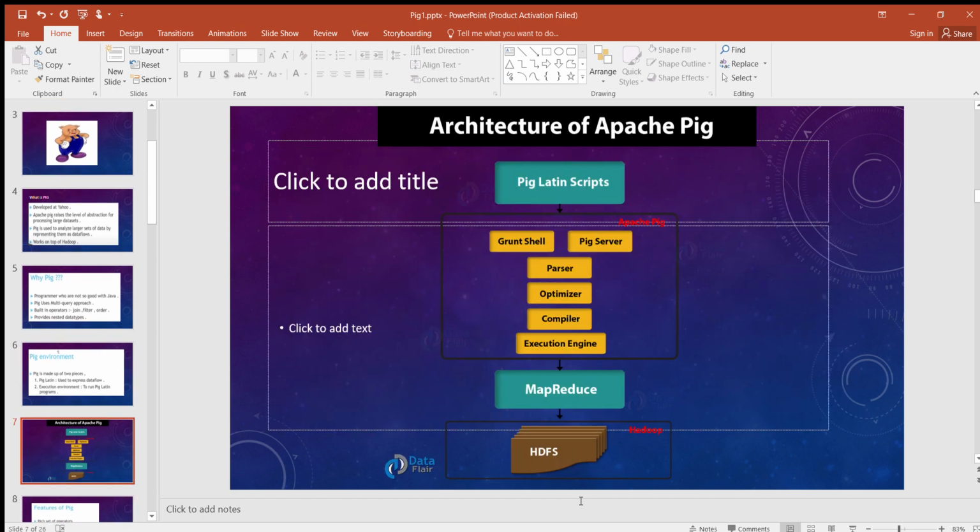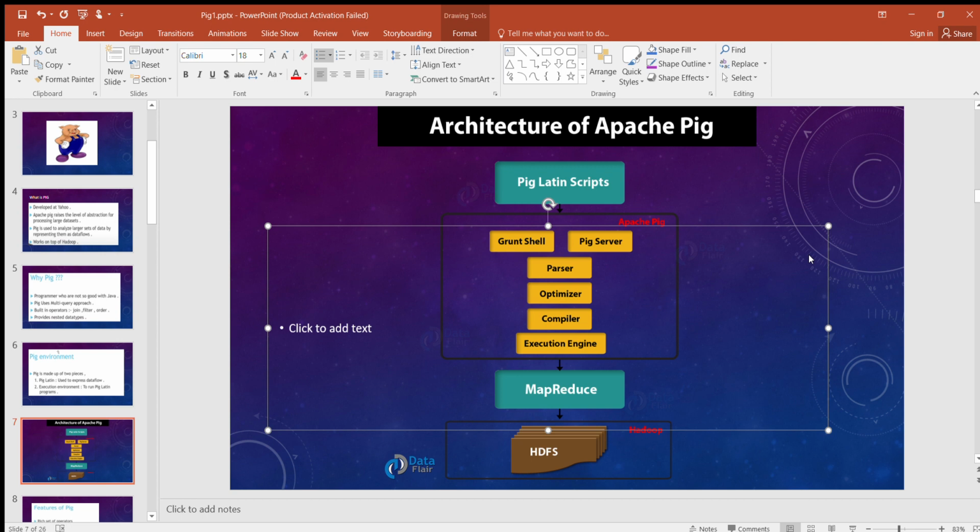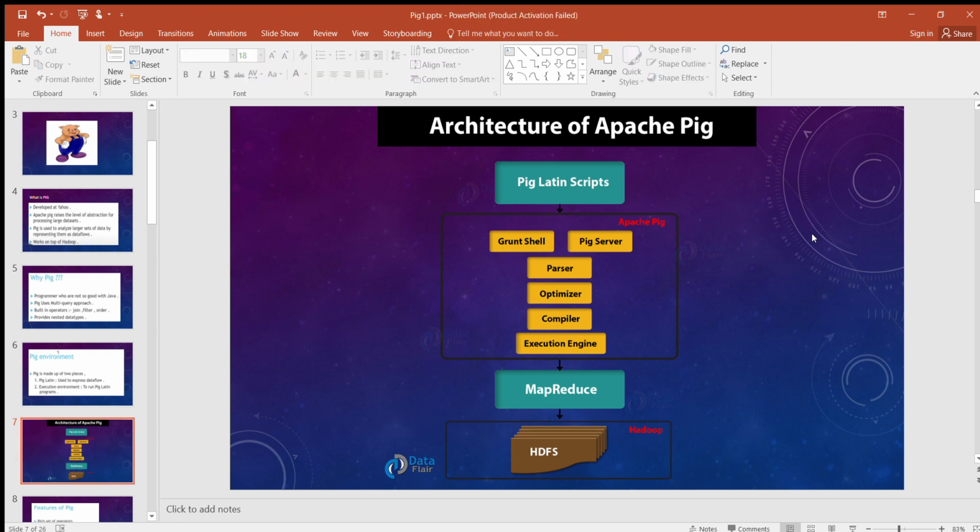Next, architecture of Apache Pig. It contains Pig Latin script, grunt shell, Pig server, parser, optimizer, compiler, execution engine, MapReduce, HDFS. Okay, so I will delete this one and this one. So whatever we write initially, the Pig scripts are handled by the parser. Whenever we are writing any script, it goes through the grunt shell or the Pig server.